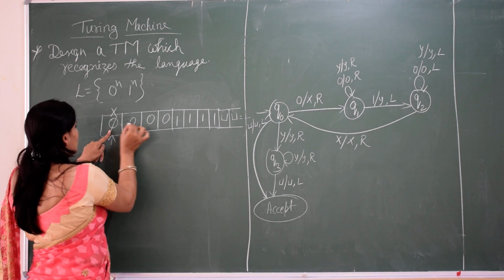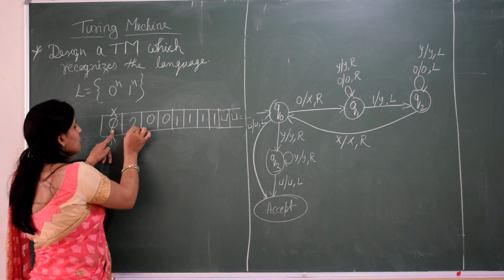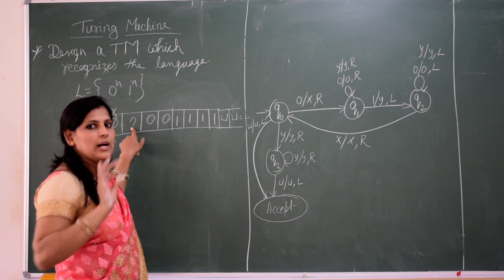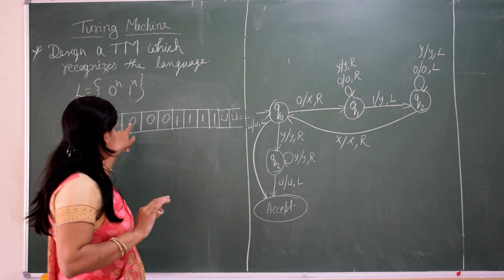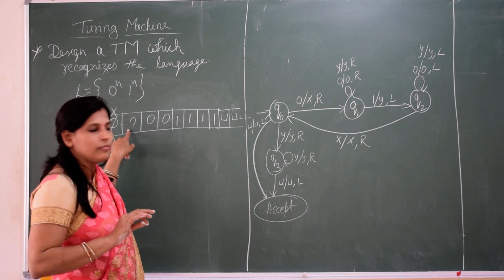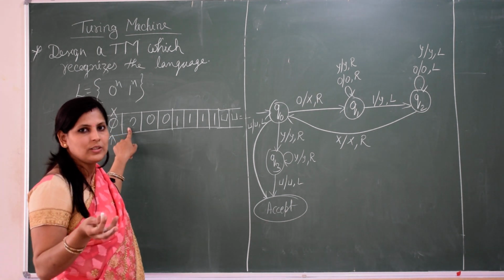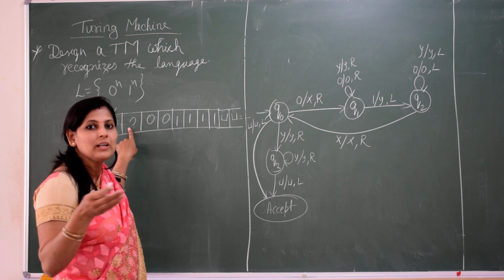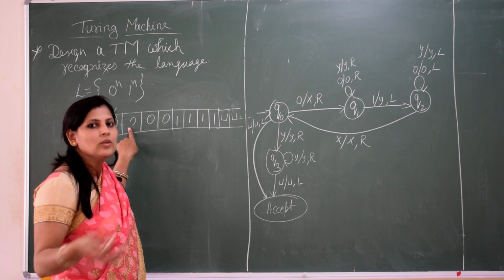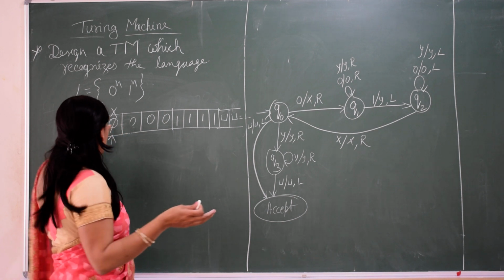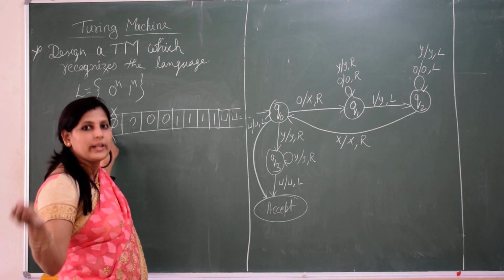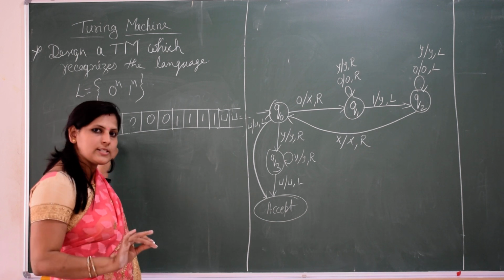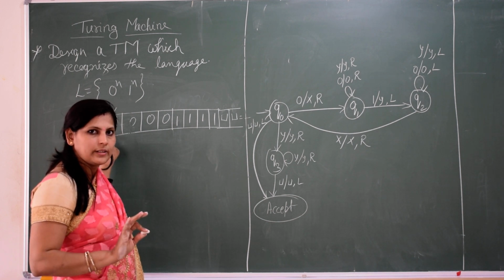After this 0, if we get another 0, we will leave it, because we will scan till the last. If we change its symbol, we will not get to know how many zeros are there, because here it is not being counted as 1, 2, 3. We are just comparing this 0 with 1. For the first 0, the first 1 is there, so we say the string is correct.